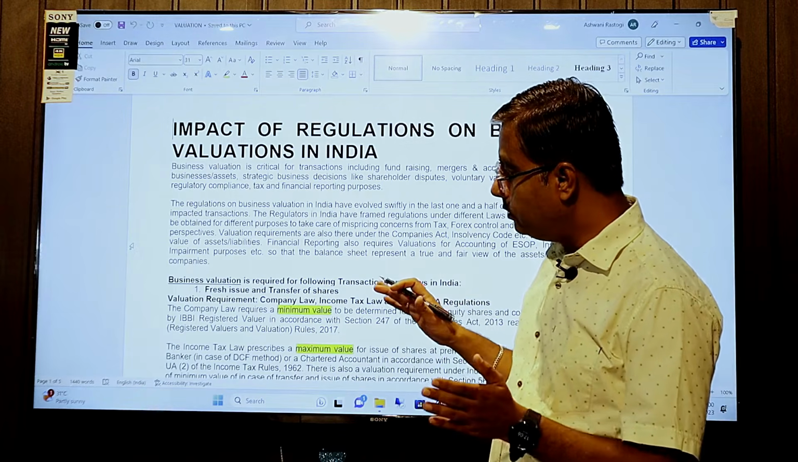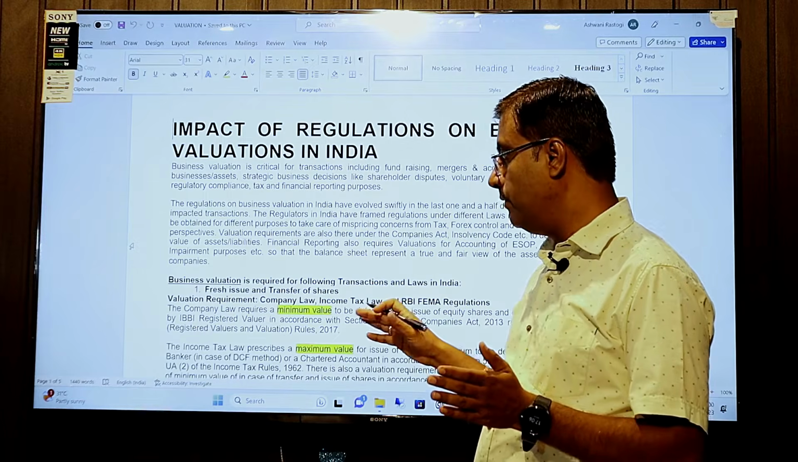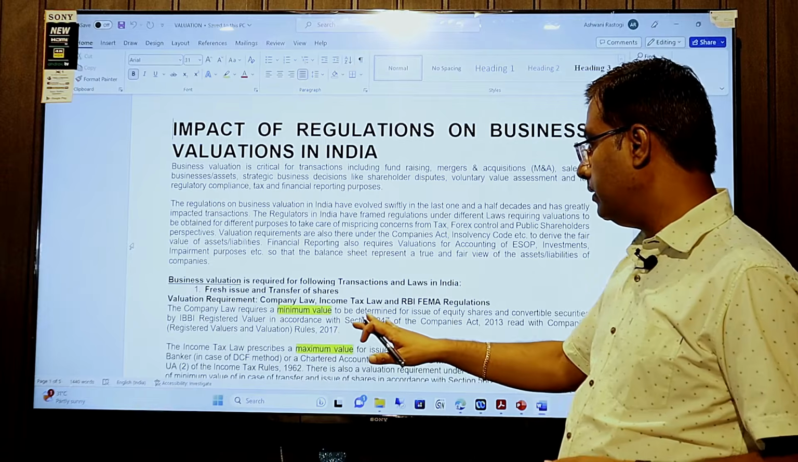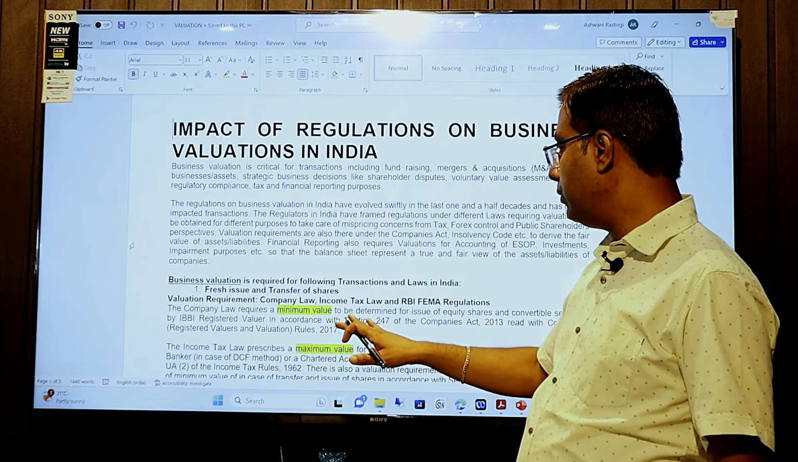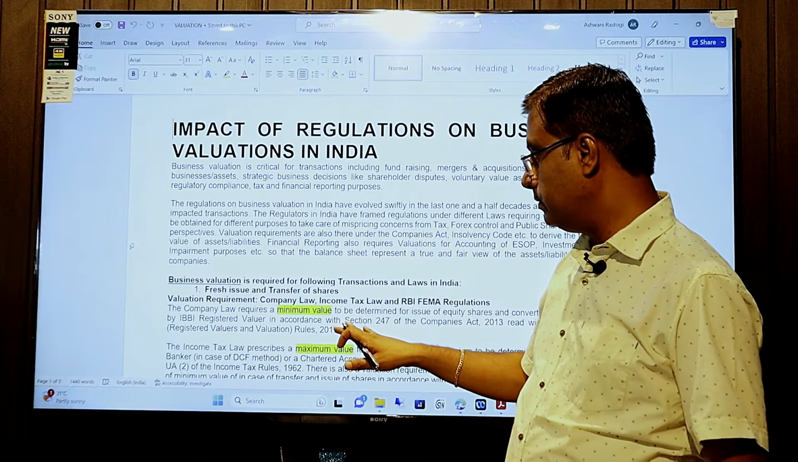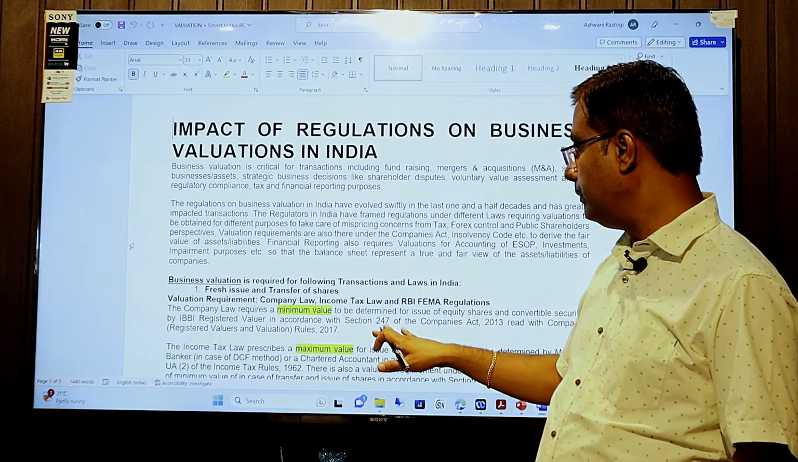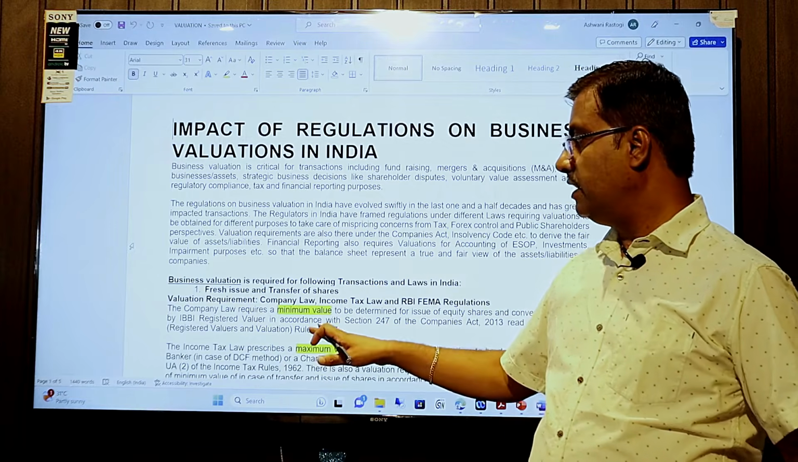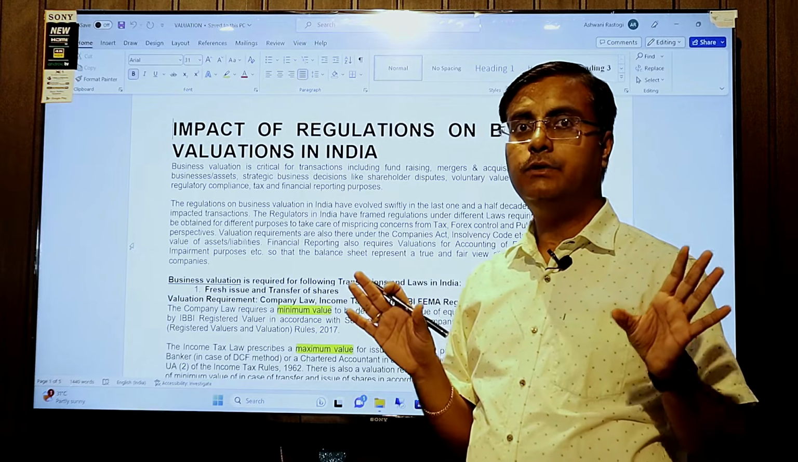So valuation is also required as per the law. Under the company law, the minimum value valuation is required from a registered valuer, and section 247 of the Companies Act read with the Registered Valuers Rules says we require an IBBI valuation certificate only.